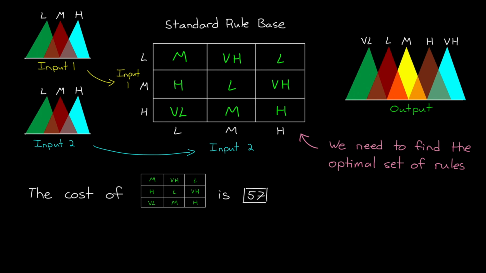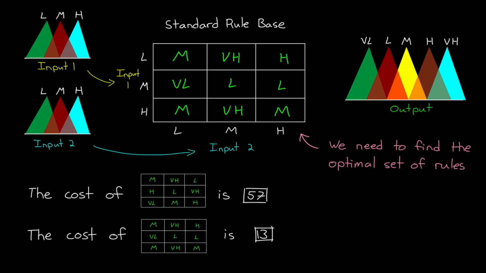And then, like we said before, in the next iteration, we could try a different rule base, like these, and calculate the cost. And if the cost of the new rule base is lower than the old rule base, then this is a more optimal configuration. And that's essentially all we're doing with tuning. We're trying new parameters and seeing if they're better than the old parameters.